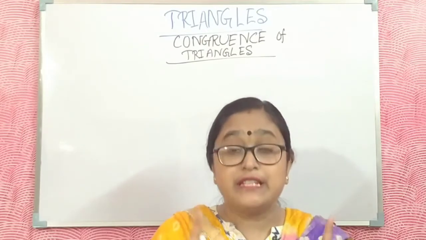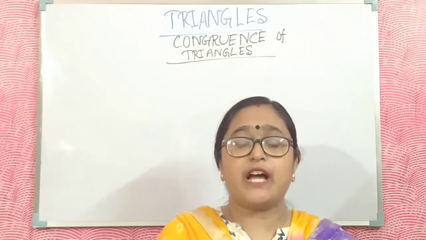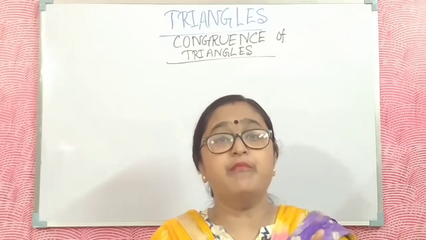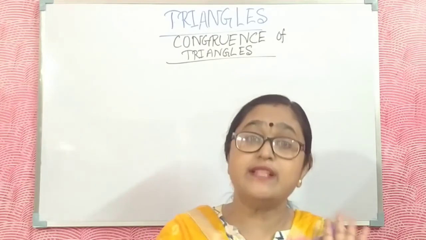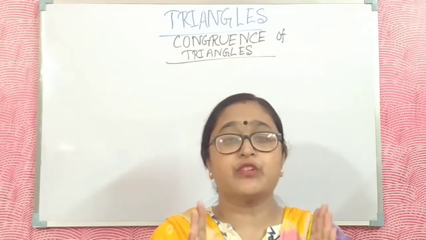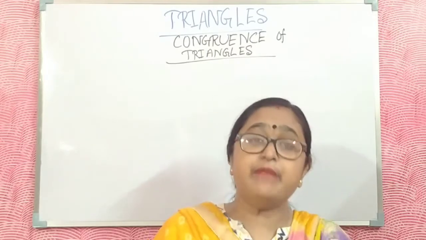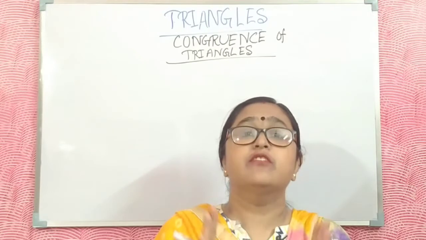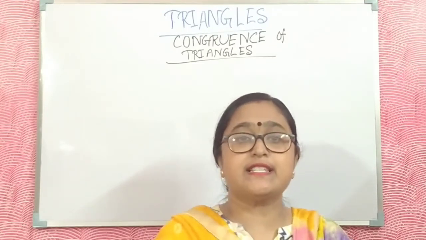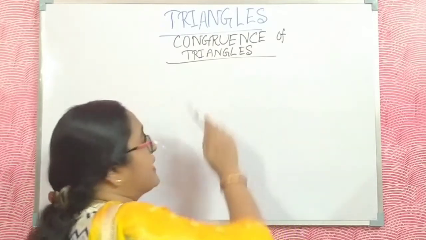Similarly, bangles of the same size are called congruent bangles. What is the meaning of congruency? Congruency means the same shape and same size. Such a figure is called a congruent figure. Now I discuss the congruency of triangles.